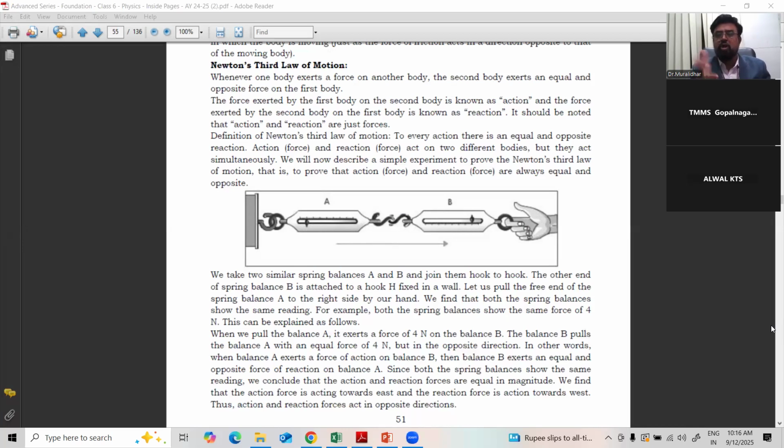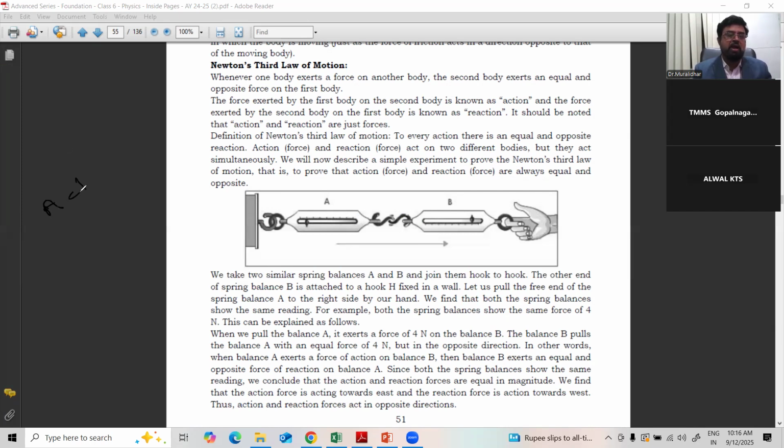For example, you are firing a bullet from a gun. Whenever the bullet moves forward, that is the action, and the barrel will come back as a reaction. When a satellite or rocket launches, you can see the ejection of fire. That is the action, and the rocket going towards the target is the reaction. You can see it on a spring also. When you pull the spring, that is action; release it, reaction. So for every action, there is an equal and opposite reaction.